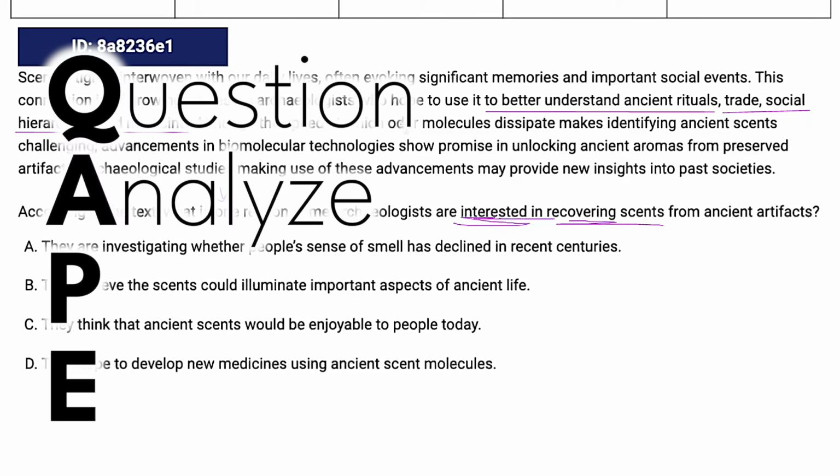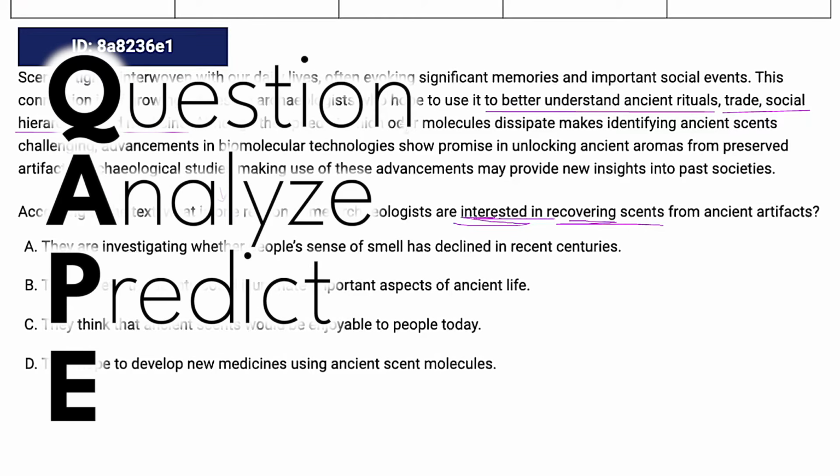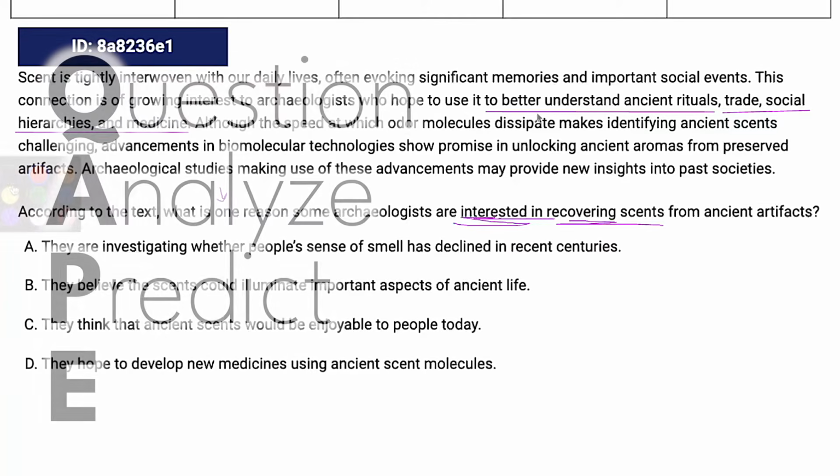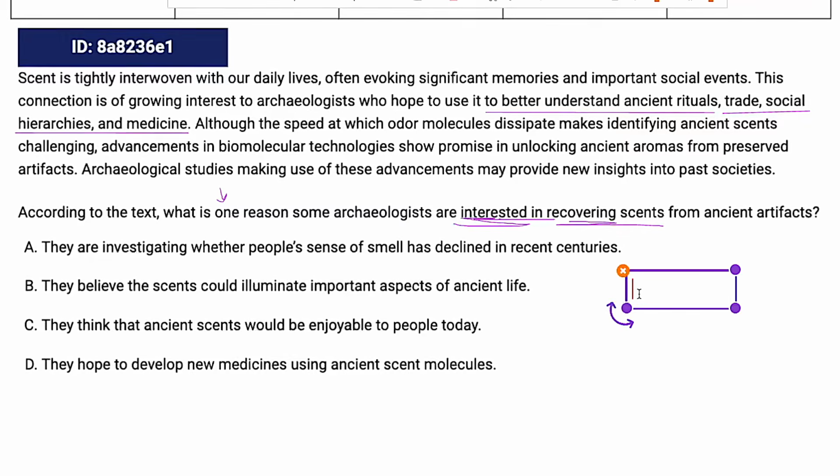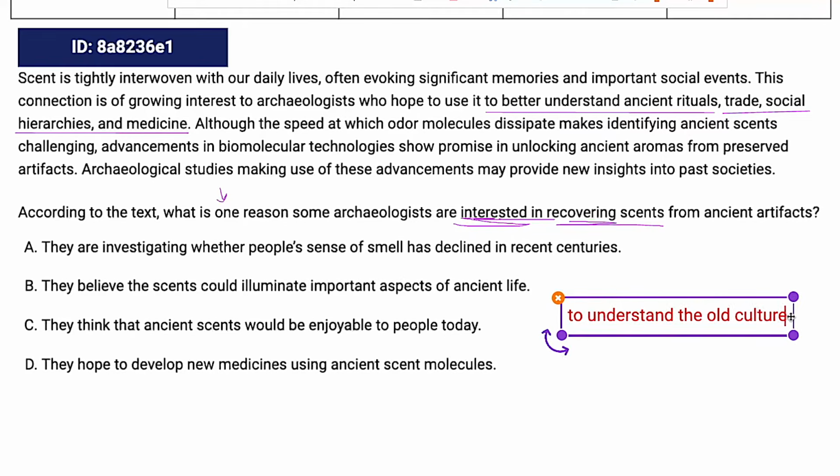The P in CAPE is predict, and we're going to predict our answer. Based on what I underlined, that underlined portion could serve as my prediction, but if you put it in your own words, you're more likely to have a better understanding of what's going on in general. If I put this in my own words, I might say something like, to understand rituals, trade, social hierarchies, medicine. That's basically just culture, right? To understand the old culture. That'll be my prediction.